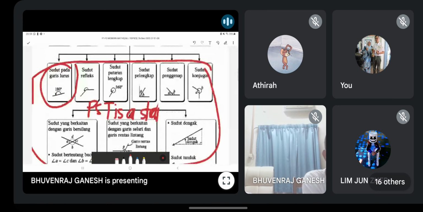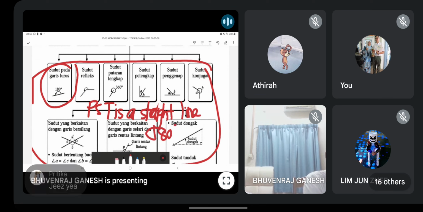But what they actually want to tell you is, to let you know that it is actually 180. Means you must use this concept. Mereka takkan bagi tahu it is 180 degree. They will just say PST is straight line. But you must remember in your mind, they want to test you on this. Maybe 180 tolak satu sudut, you get the answer.